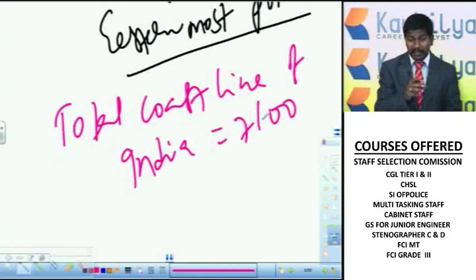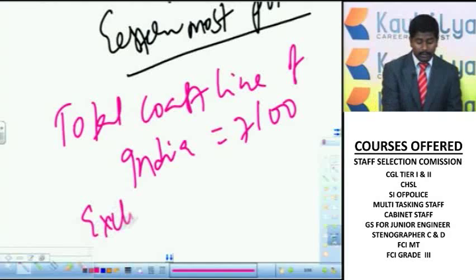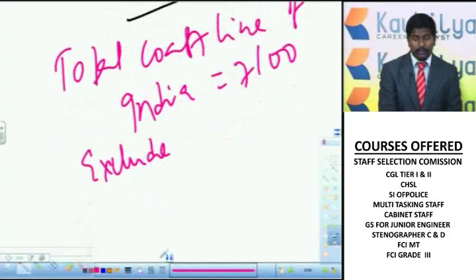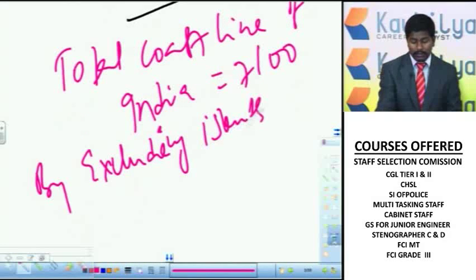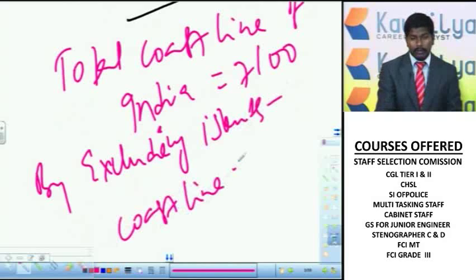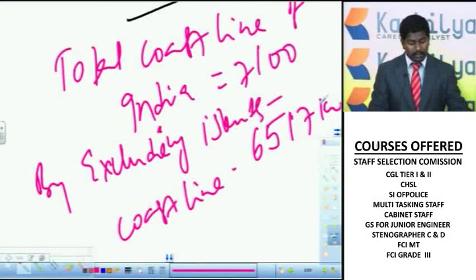But if you exclude the islands in the Arabian Sea and Bay of Bengal, including Andaman and Nicobar, the coastline becomes 6,517 kilometers. By including these islands it becomes 7,100 kilometers.